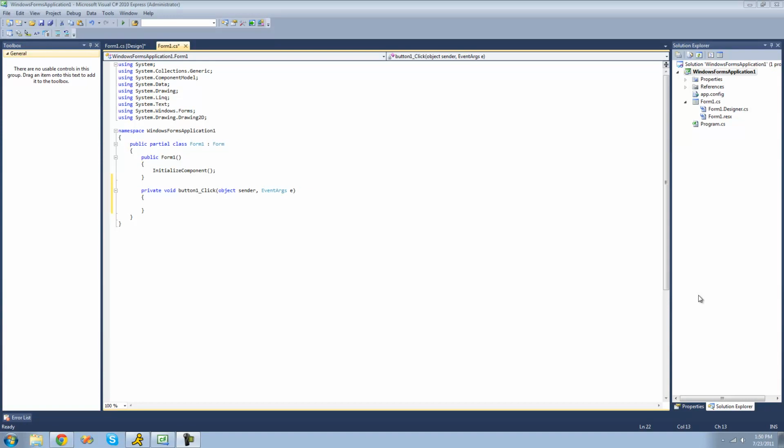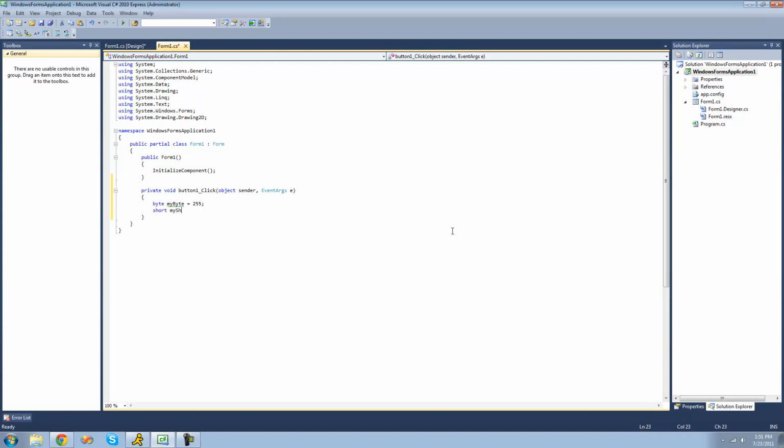So the first variable type that we're going to be learning is a byte. And a byte is composed of 8 bits. And a bit is either a 1 or a 0. The maximum value that 8 bits can hold is 255. So therefore, the maximum value that a byte can hold is 255. Now, 2 bytes put together is called a short. So that would be 16 bits.